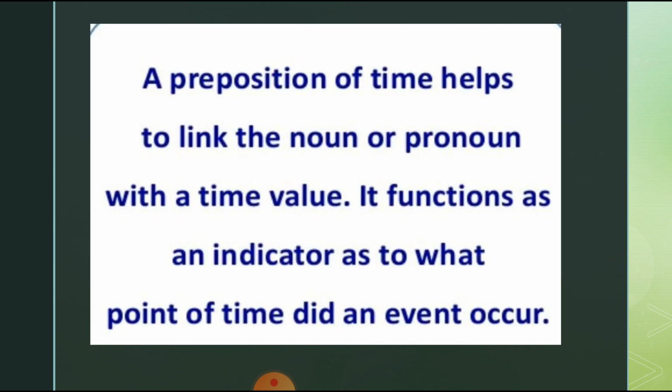Now we will see the preposition of time. A preposition of time helps to link a noun or pronoun with a time value. In the preposition of time, they are linked with a noun or a pronoun, and they are linked with a time. It functions as an indicator of at what point of time an event occurred. It tells us at what point of time any specific event occurred.